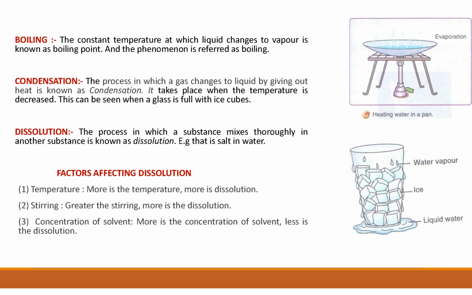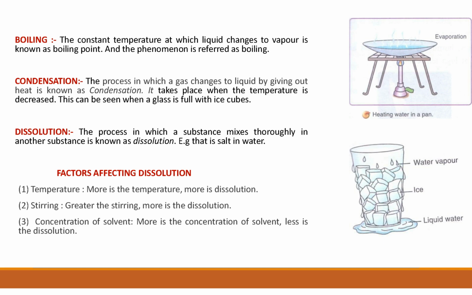Then dissolution, the process in which a substance mixes thoroughly in another substance is known as dissolution. In simple words, you can understand, when one substance completely dissolves in another substance, or when one substance completely mixes with another substance, we call it dissolution. Like for example, salt in water.